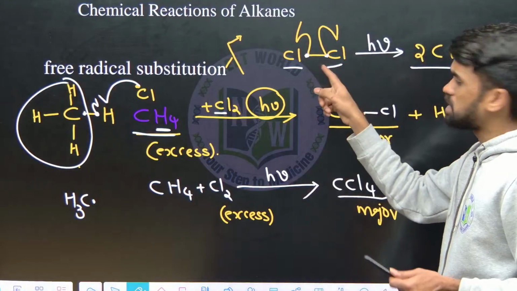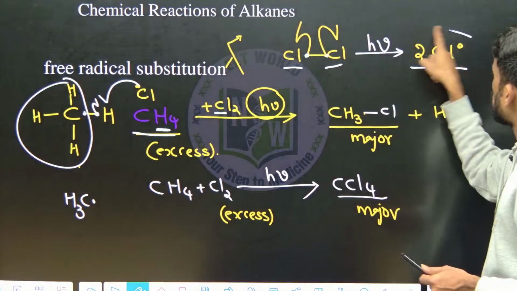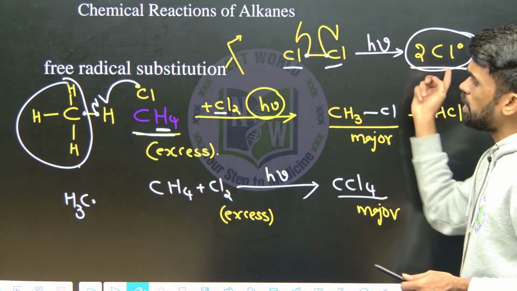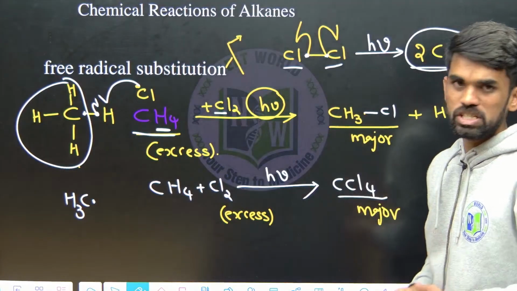See, what is this? Chain initiation. By breaking of this chlorine molecule, we got a chlorine radical. Now this chlorine radical will attack here, so that is what we will call the chain propagation step.